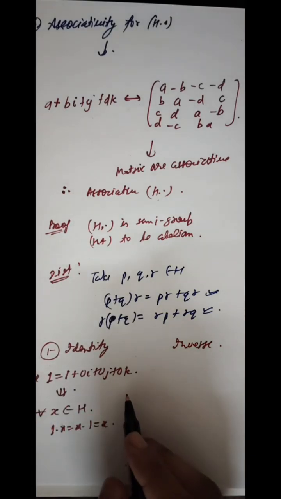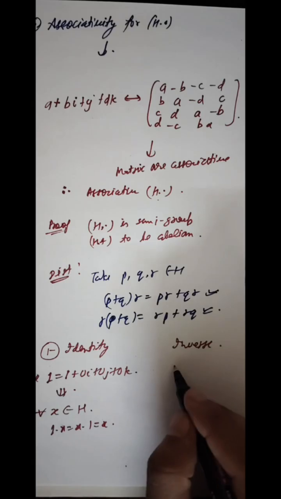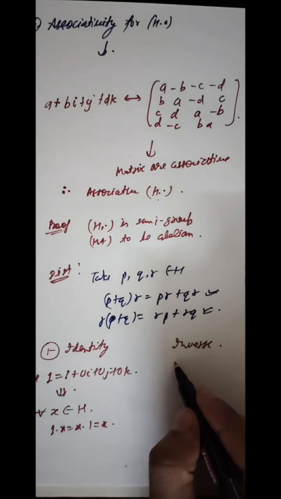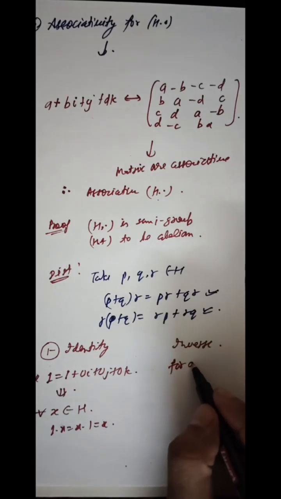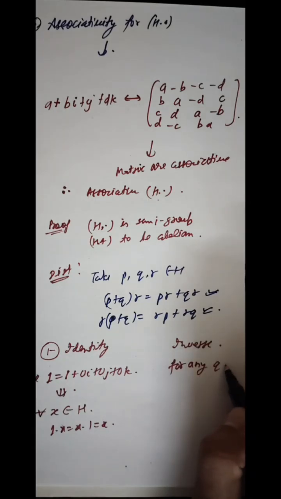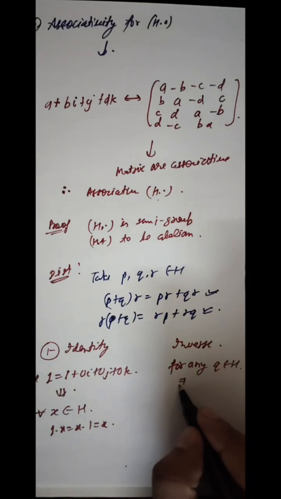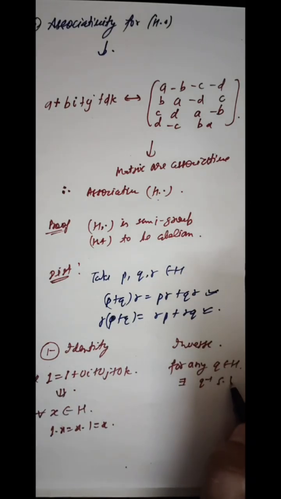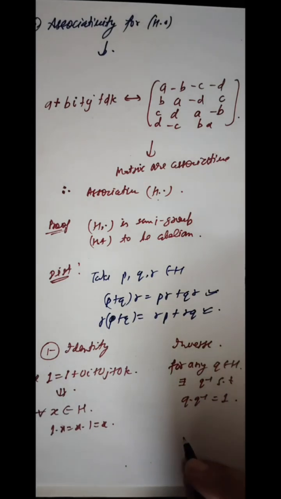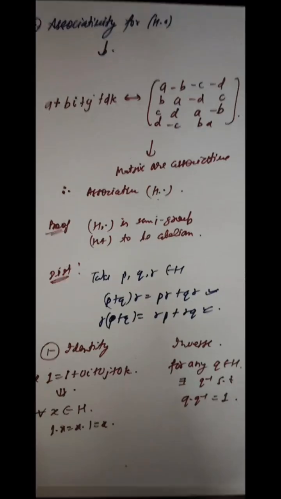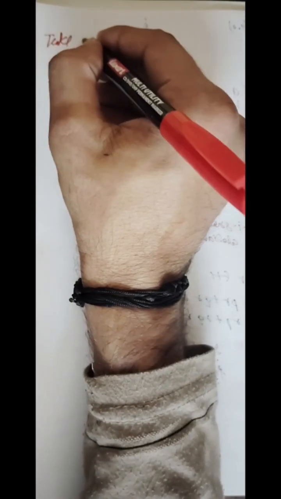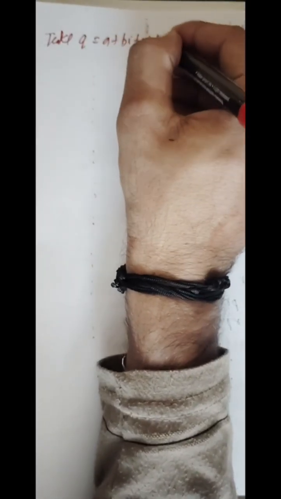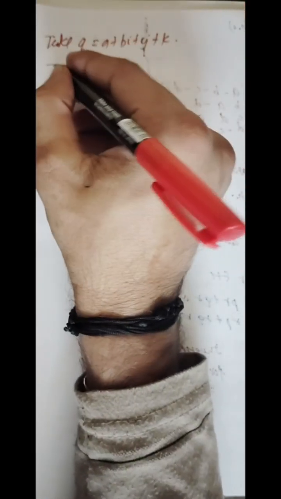So student, identity also exists in H, and for inverse we have to prove that for any q belongs to H, there exists q inverse such that q into q inverse is equal to 1, because 1 is identity in H. So student, take q equal to a plus bi plus cj plus dk.